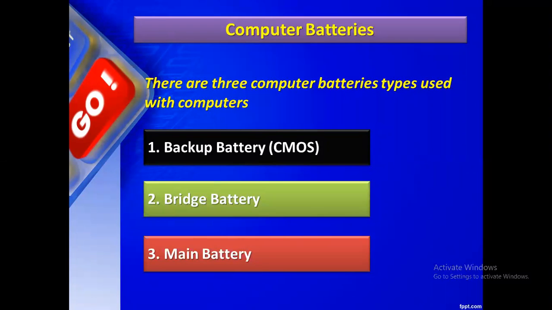What is the purpose, the use of the CMOS battery? Not just keeping the date and time, that is the secondary purpose. The main purpose is to hold some basic information, like what type of processor. In order to keep the basic information about the system, that is called BIOS. Note down this name, BIOS. What is the full form of BIOS? Basic Input Output System.